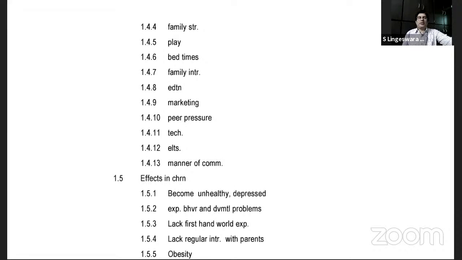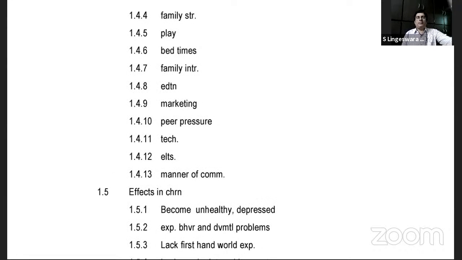So I think we even highlighted these abbreviations. Family STR stands for family structure, play, bedtimes. Family INTR, what is this family INTR, please? Anybody? Interactions. Very fantastic. Family interaction. Education, EDTN. Marketing. Peer pressure.